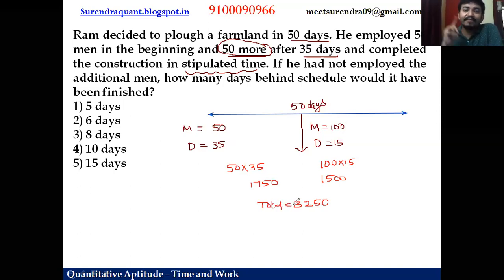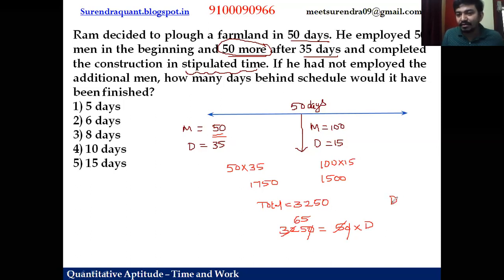If additional men were not there, let us see how many days it will take. So this 3250 units is done with the initial number of people. How many people are there at the beginning? 50 people are there in the beginning. We don't know they work for how many days with this condition. So 0, 0 gets cancelled. 5 6s are 30, 5 5s are 25.